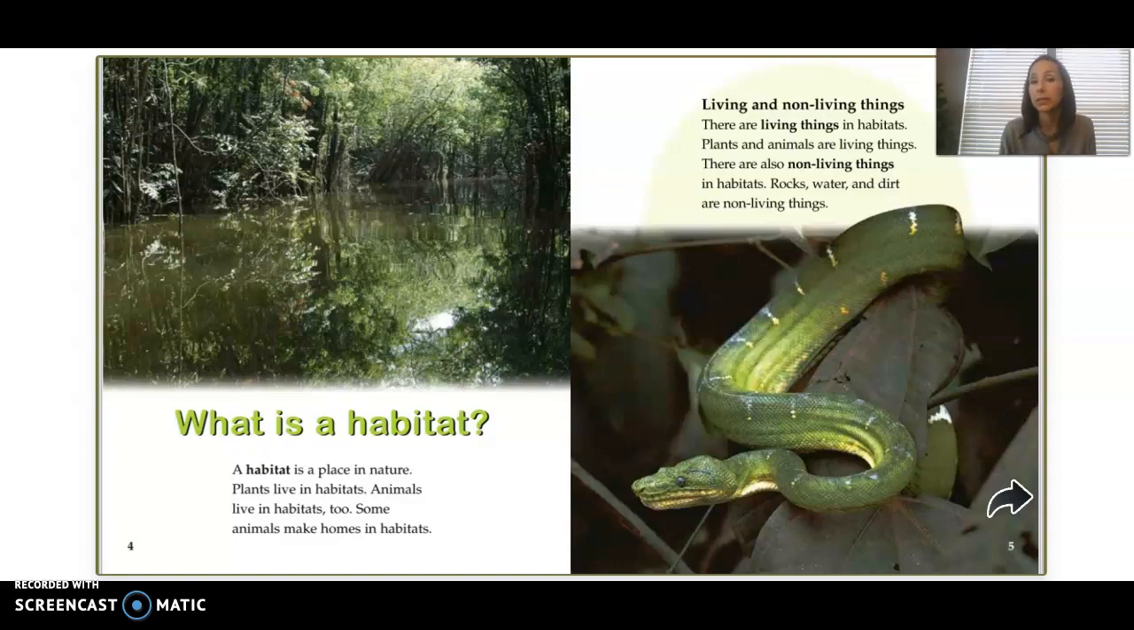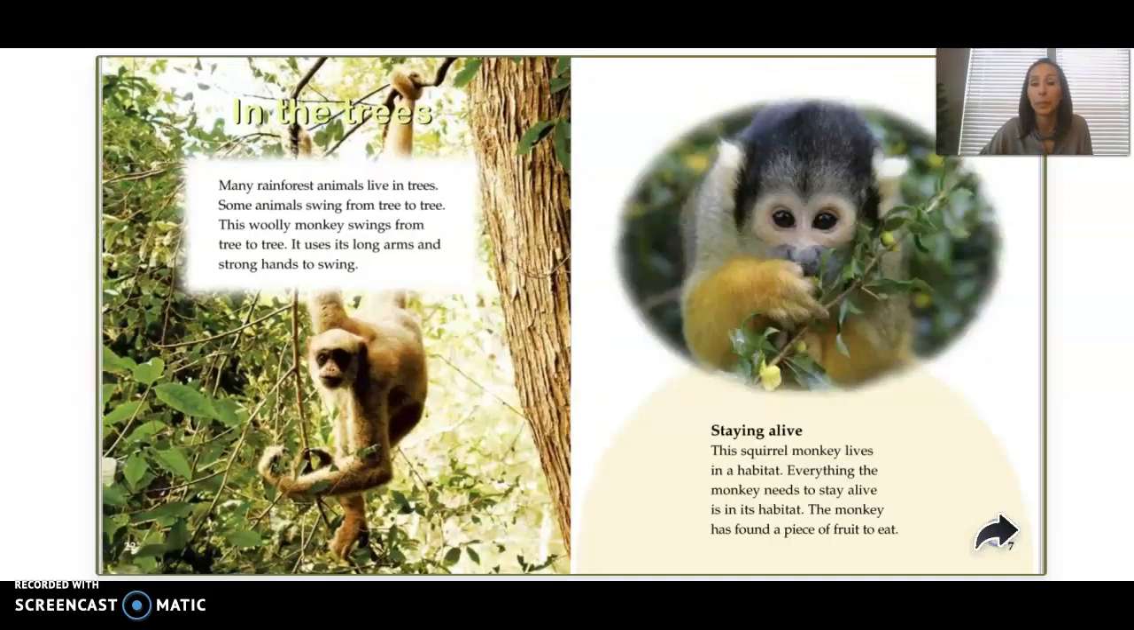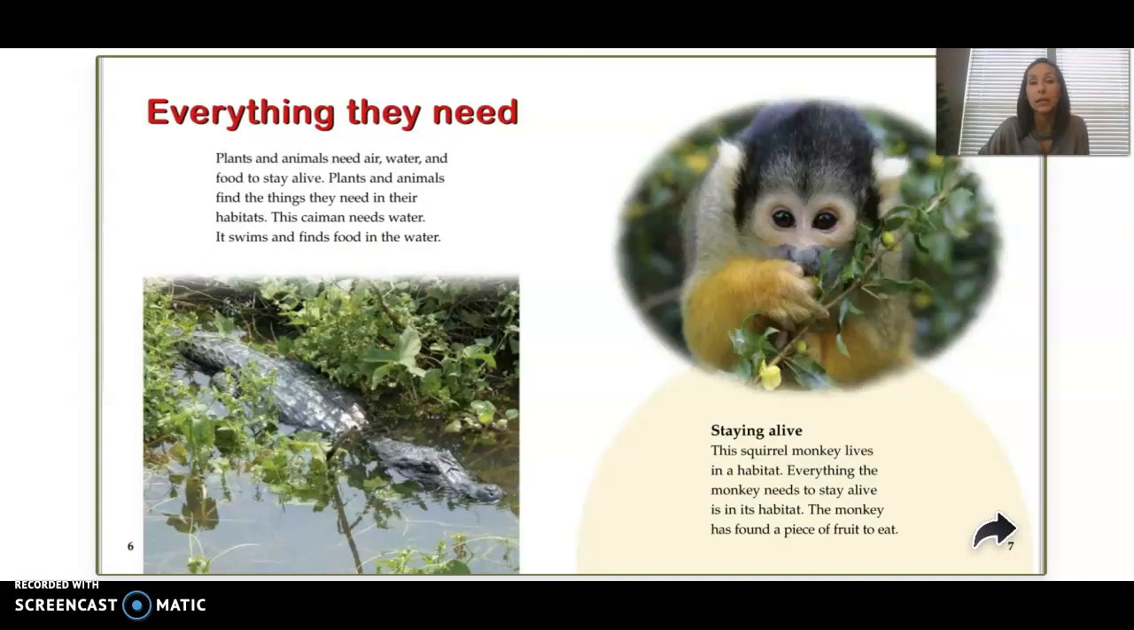Living and non-living things. There are living things in habitats. Plants and animals are living things. There are also non-living things in habitats. Rocks, water, and dirt are non-living things. Everything they need. Plants and animals need air, water, and food to stay alive. Plants and animals find the things they need in their habitats.